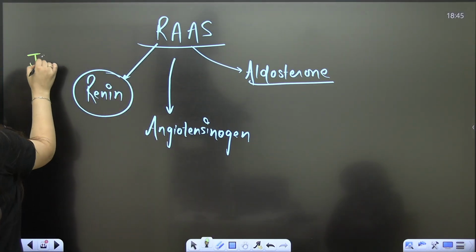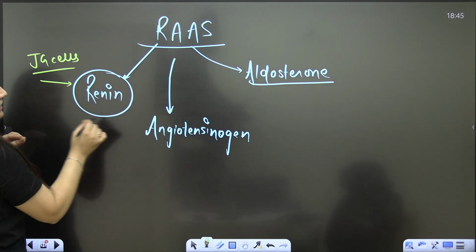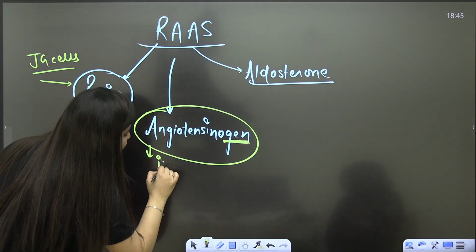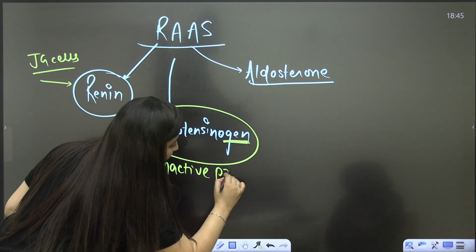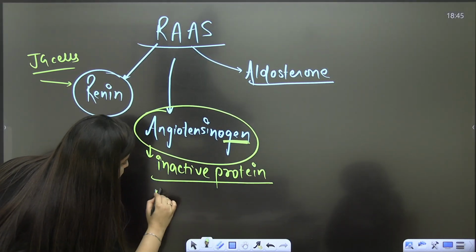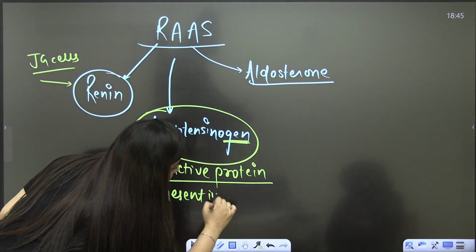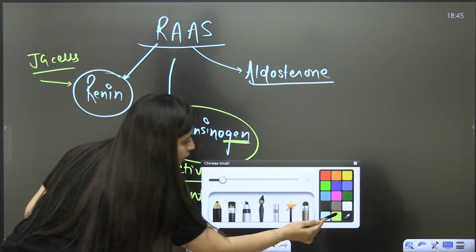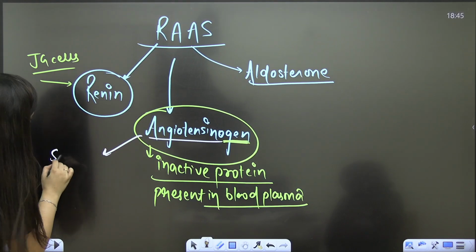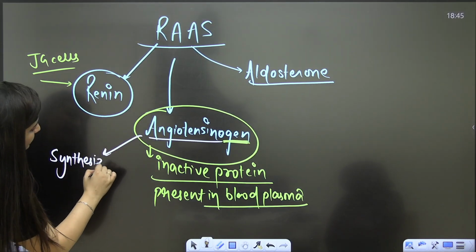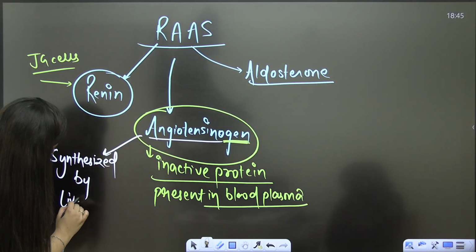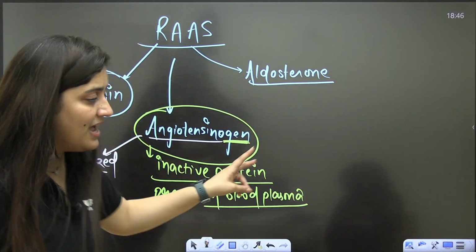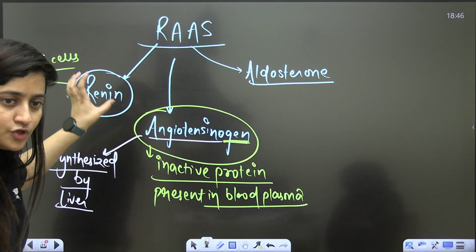The juxtaglomerular cells are going to release renin. Angiotensinogen, focus on this "gen", students, is an inactive protein present in blood plasma. And let me tell you, this protein is synthesized by the liver. That is also a previous year question. So angiotensinogen is an inactive protein present in the blood plasma and is synthesized by the liver. You should know about it.